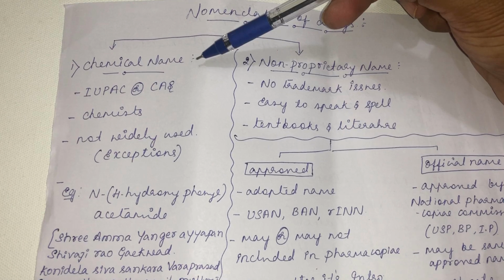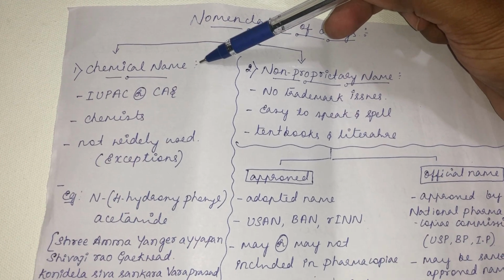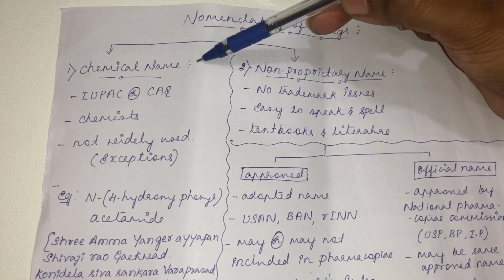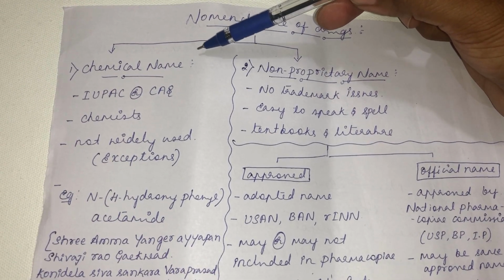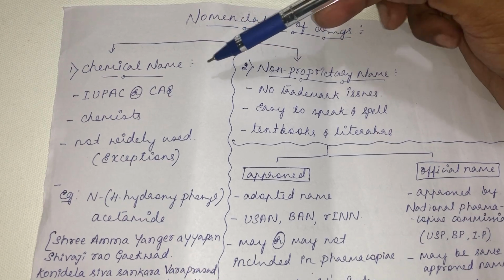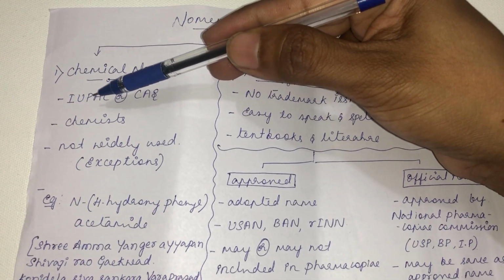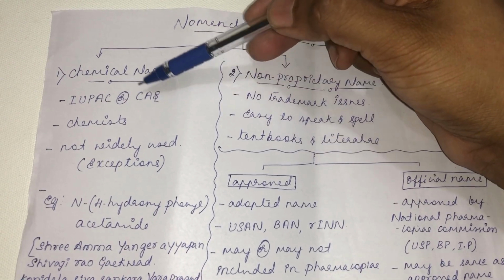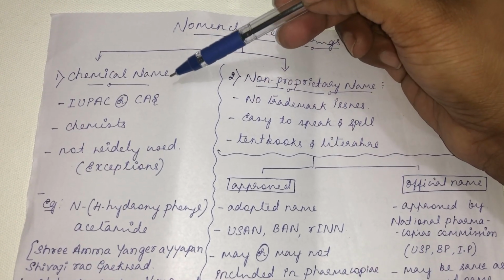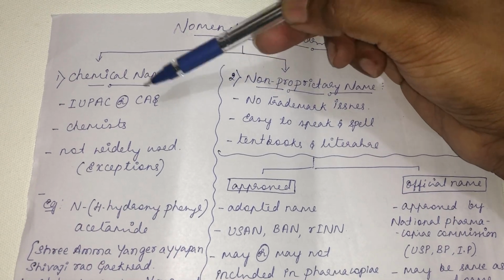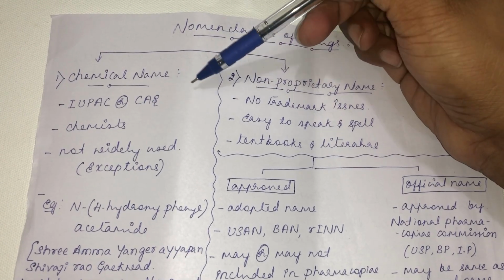See, the chemical name is more often given based on the structure that the drug possesses. And this chemical name, as you know, in chemistry, any molecule, be it an organic or inorganic compound, will be named by a body called IUPAC, the International Union for Pure and Applied Chemistry, or the Chemical Abstract Service. Likewise, the chemical name for a drug will be given by this body. It will assign the name for a drug according to its structure.